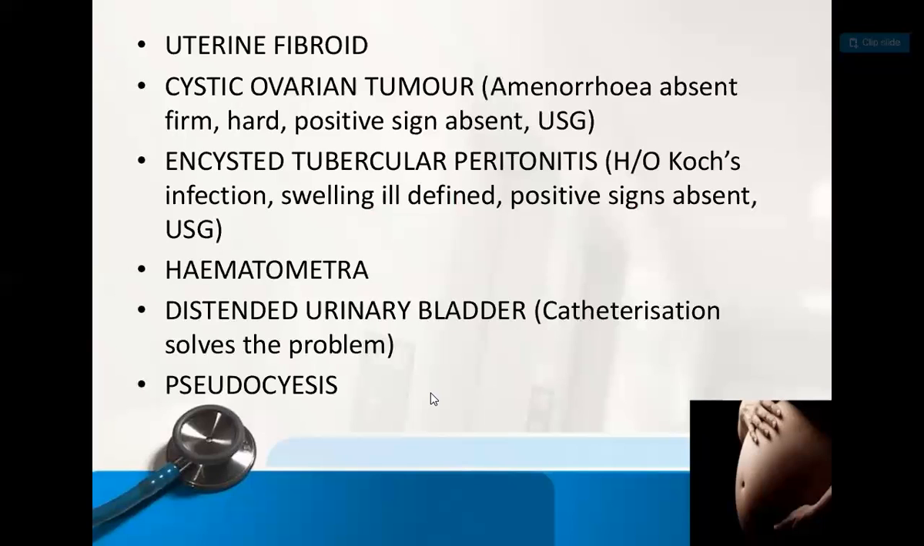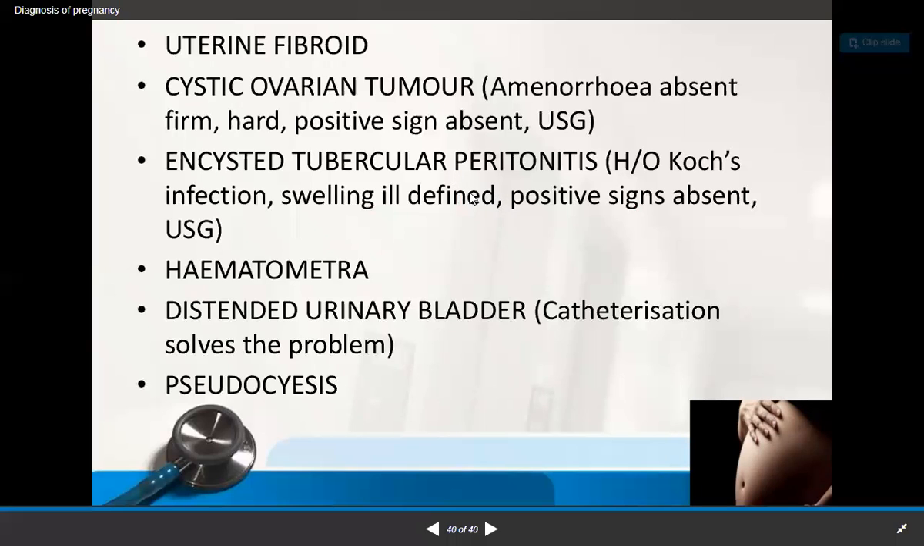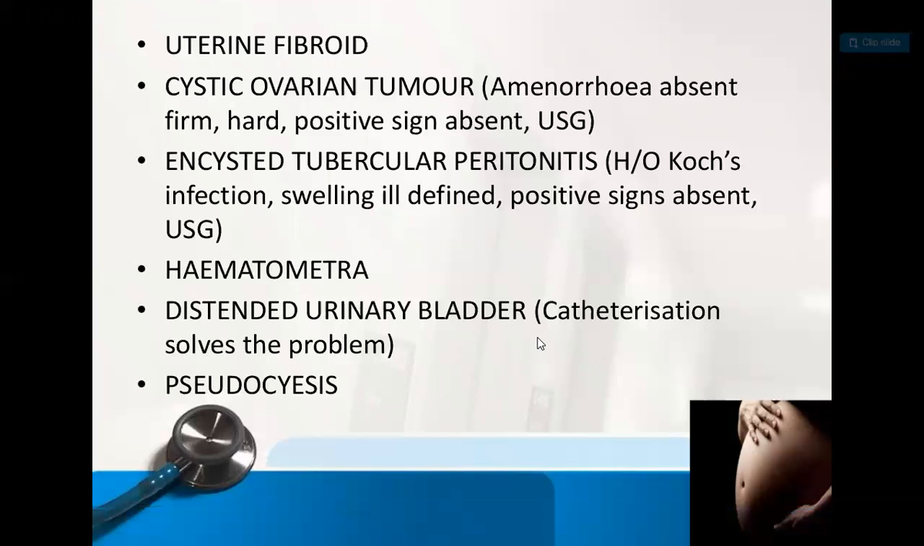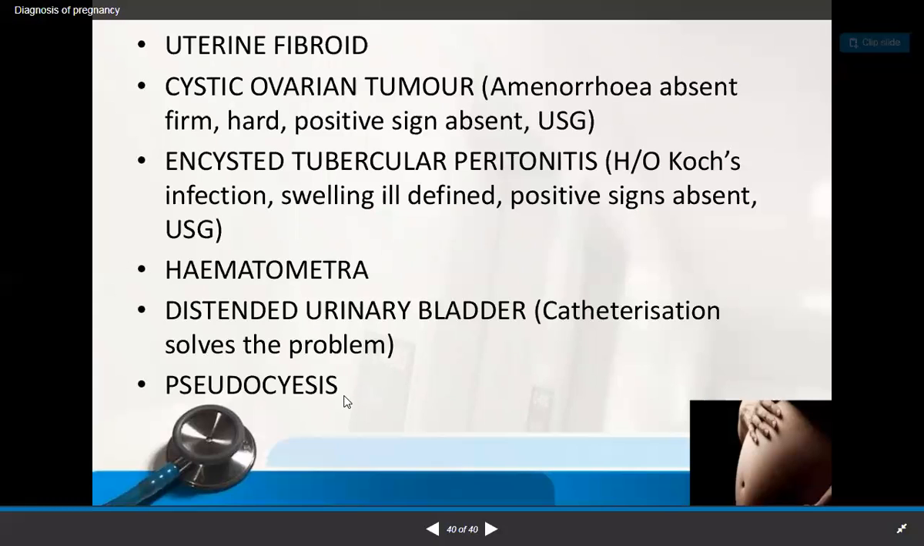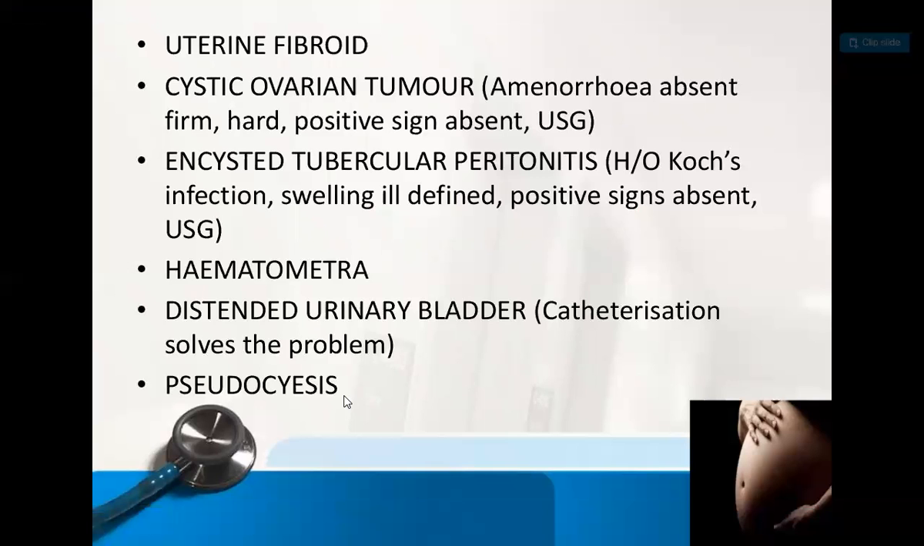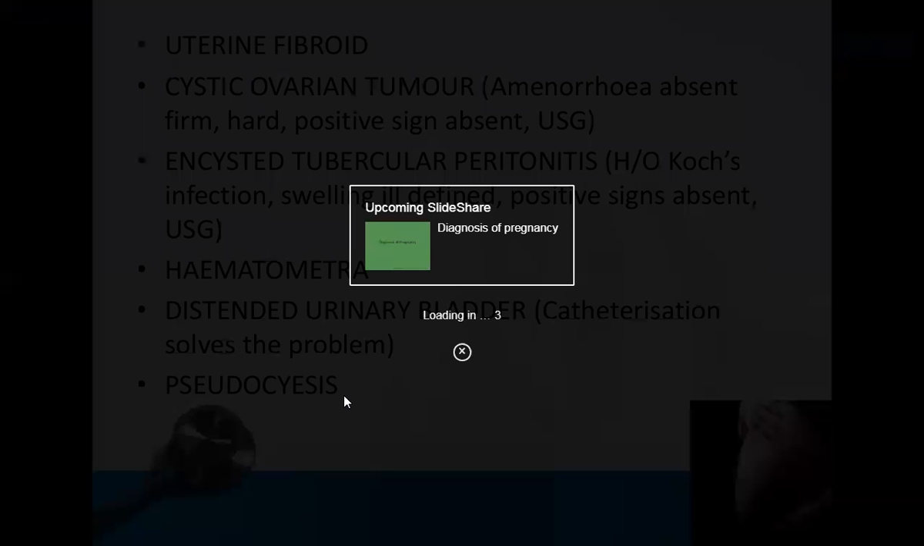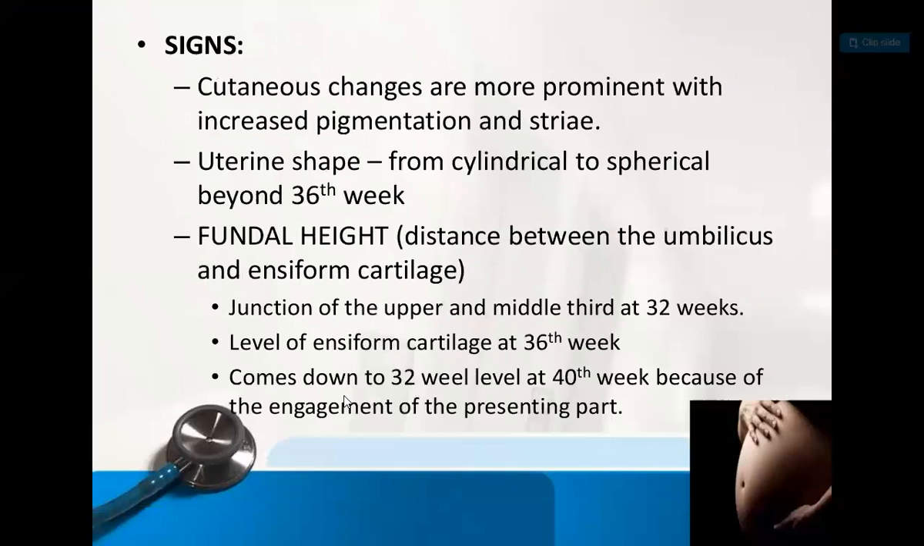Whatever the signs, that is the Hegar sign, Palmer sign, whatever trimester signs we have seen above, are absent in an ovarian tumor also. Whatever the positive signs of pregnancy are, they are absent. Ultrasonography will be helpful. Then hematometra and distended urinary bladder, where even catheterization solves the problem. Then abdominal distension, and pseudocyesis, that is some psychological thinking. That is also a situation that we can rule out in the patient. So that is how we can see.